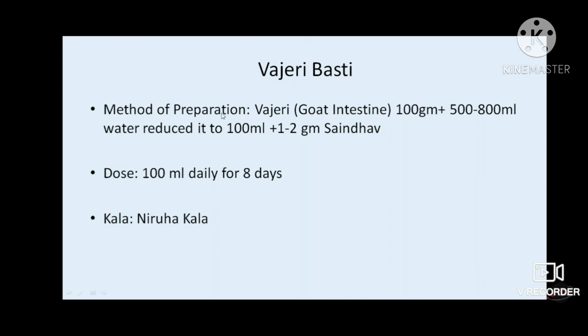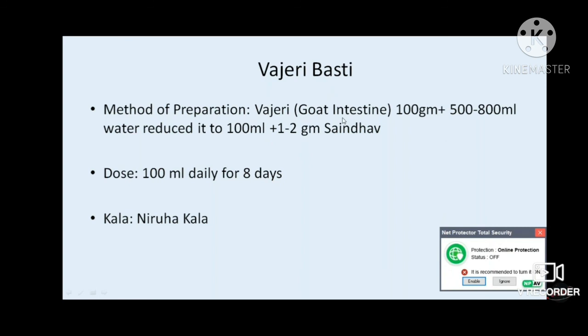He mentioned it for oral use, but nowadays it is preferred by the route of Basti, and we have been trying this yoga in our institute for chronic renal failure patients, and we have found dramatic results with this Vajeri Basti. It is administered in a dose of 100 ml per day for 8 to 11 days. We can advocate Matra Basti in between if we want, and it is generally given as Niruha for better absorption.